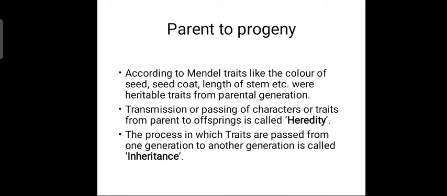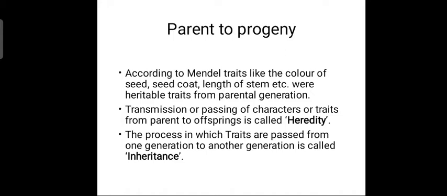So let us start today's topic, that is parent to progeny. What you have learnt in the previous part was Mendel's principles. In those principles he said that something is transferred from the parent generation to the offspring generation. That is nothing but some genetic terms he has given, like hereditary and inheritance. According to Mendel, traits like the color of the seed, the seed coat, or the height of the stem, etc. are transferred from parent generation to offspring generation. These are the heritable traits.